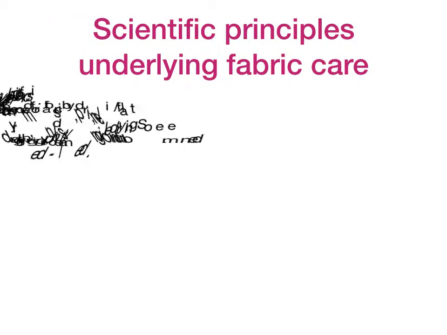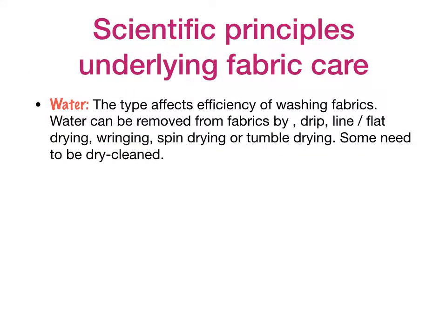Water is also important in the scientific underlying principle of fabric care. The type of water affects the efficiency of washing the fabric. Water can be removed from fabric by drip, line, or flat drying it, by wringing it, spin drying it, or tumble drying the fabric. Some fabrics need to be dry cleaned.